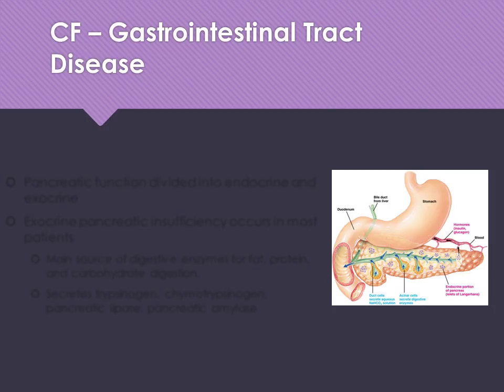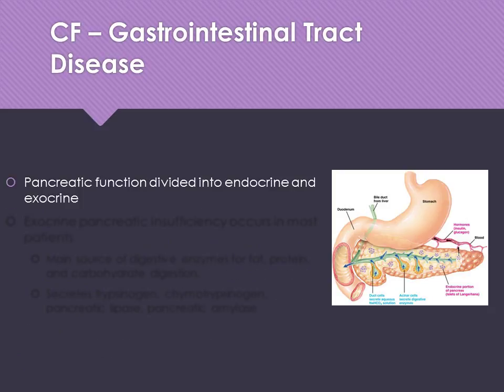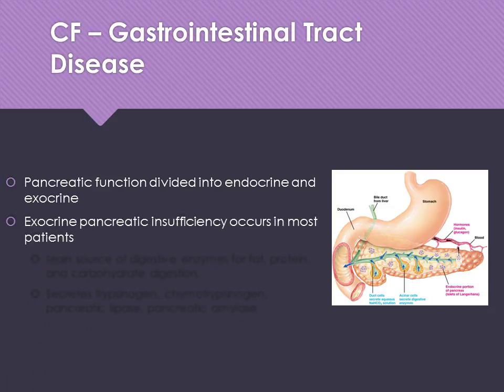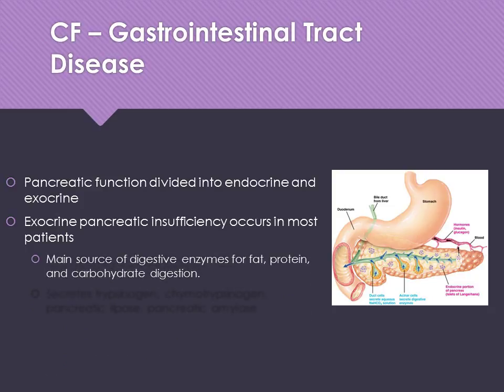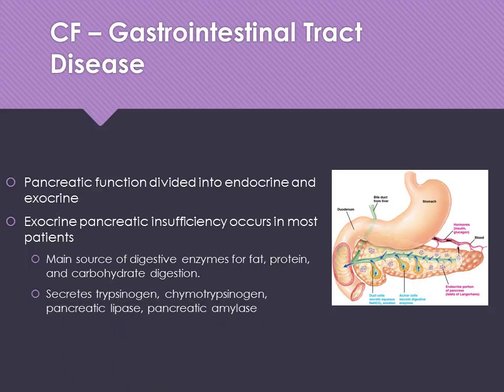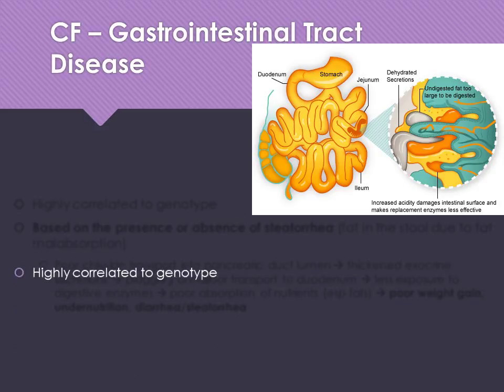Moving on to what happens in the GI tract of patients with cystic fibrosis. Pancreatic function is divided into endocrine and exocrine functions. Exocrine pancreatic insufficiency occurs in most patients with cystic fibrosis. It's the main source of digestive enzymes for fat, protein, and carbohydrate digestion, right? So our exocrine pancreas releases these enzymes that help to break down the fat, protein, and carbs in our diet. Right, so secreting the trypsinogen, chymotrypsinogen, pancreatic lipase, and pancreatic amylase. And we see that that is greatly decreased in patients that have cystic fibrosis.